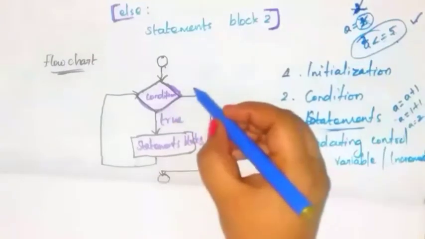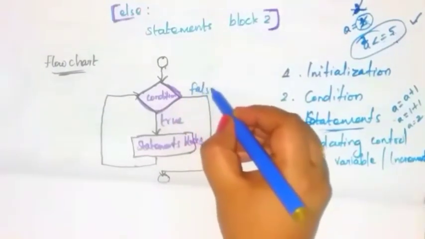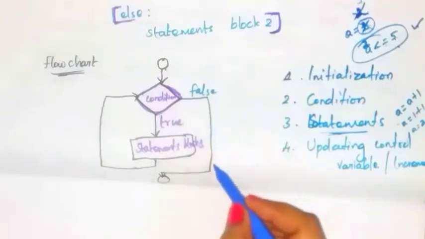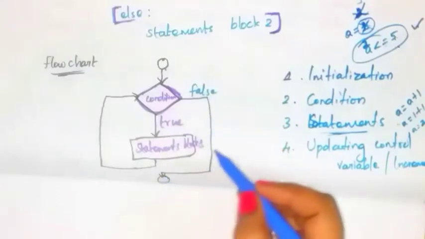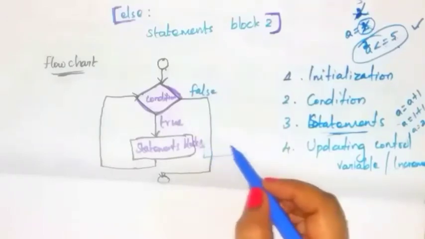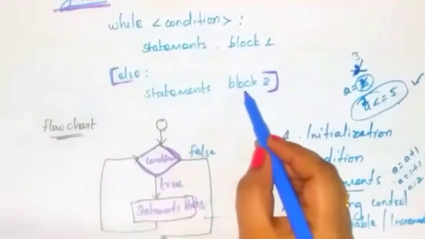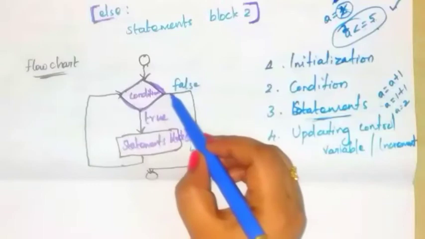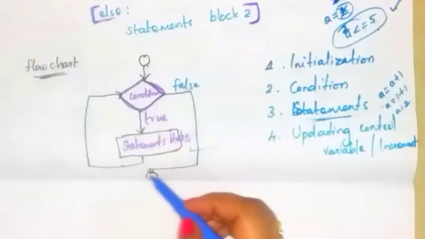Okay. If this condition is false, then the loop will be terminated. Okay. Otherwise, if the else part is given here, you can execute block 2 statements. Okay. Here block 2 statements are not given because the else part is optional. Okay. So if this condition is false, you have to exit the loop.